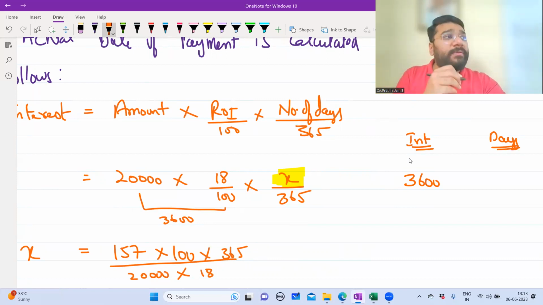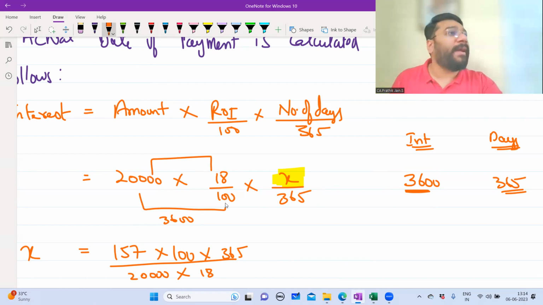If I want to save 3,600 rupees, then I need to make 365 days advance payment. In other words, for 1 year, if a 20,000 payment is made 1 year advance, 365 days means 1 year. If you make 1 year early payment, what is the interest? 20,000 into 18 by 100. Or if you delay the payment by 1 year, again 20,000 into 18 by 100.